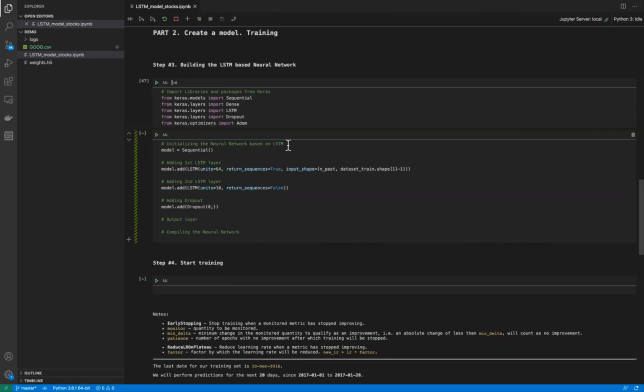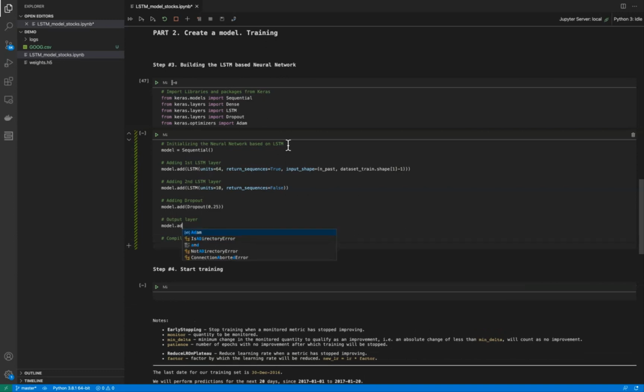In order to avoid the overfitting effect, let's include a dropout at the end with a level of 0.25. The last layer, as always, is Dense, with only one output unit, because we want to predict only one value, the open stock price. Now the structure of our network is done. I don't know how accurately it will work, but let's see. So we are ready to compile our neural network with the Adam optimizer. I decided to set the learning rate to 0.01 and the loss function to mean squared error.